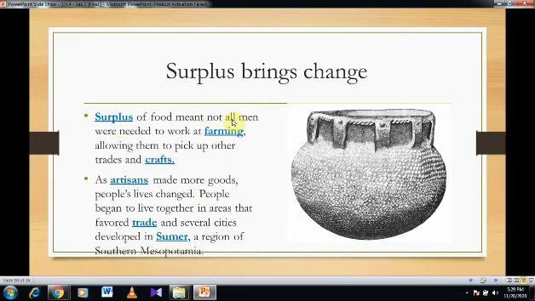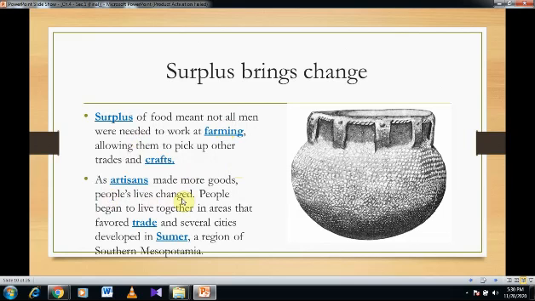Surplus of food meant that not all men were needed to work at the farm. As we said in the previous lesson, the surplus led the people to have their own free time, which led to specialization, or they found other tasks to do. These tasks included pottery and crafts. The artisans made more goods other than the crops. This is the time when the people's lives changed.